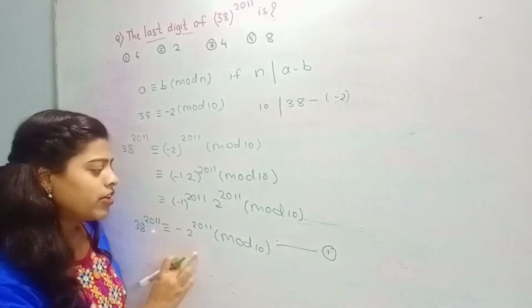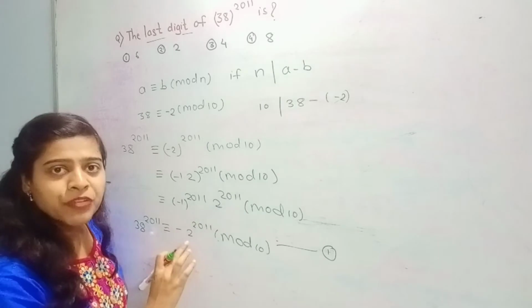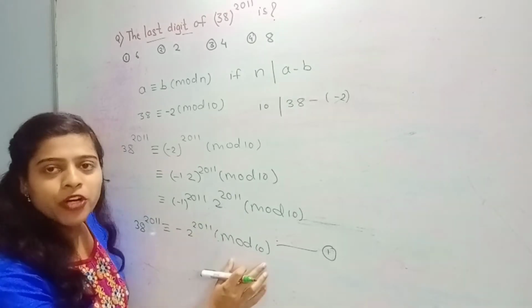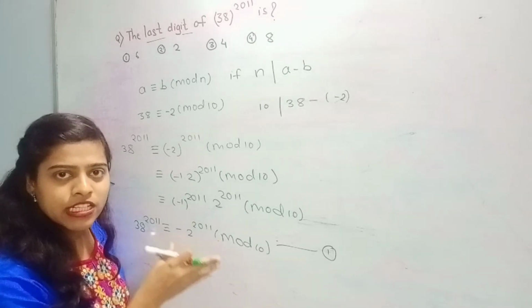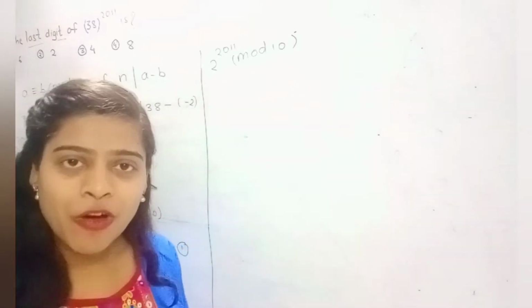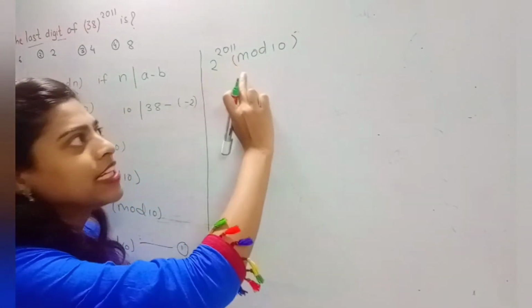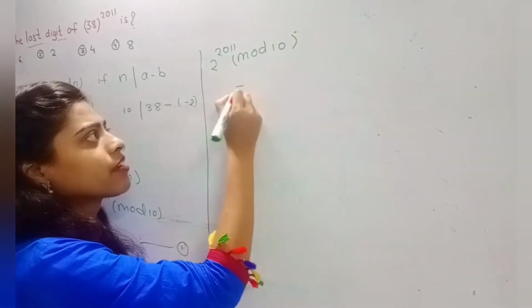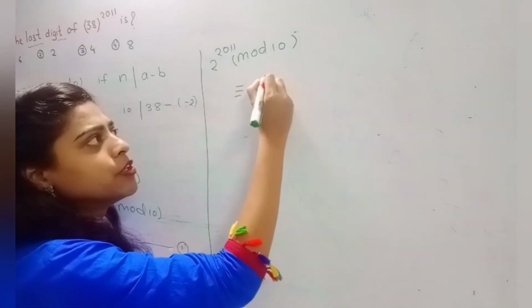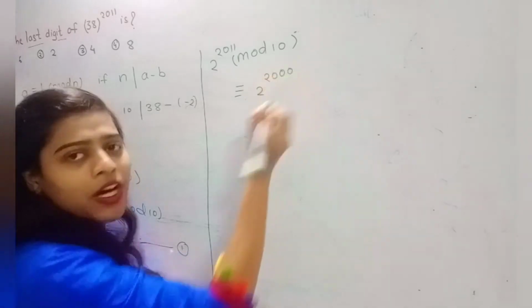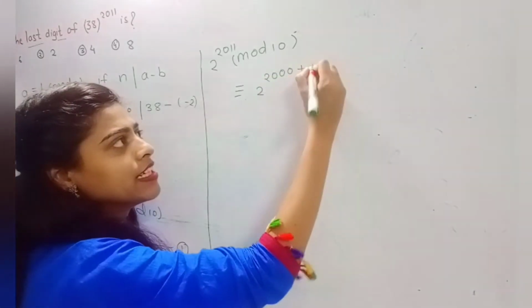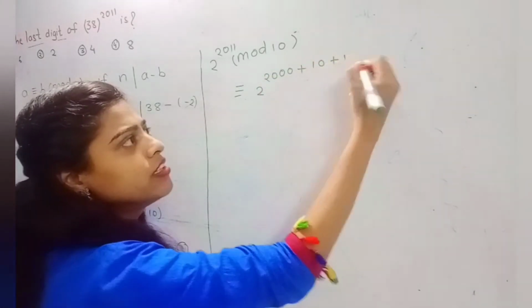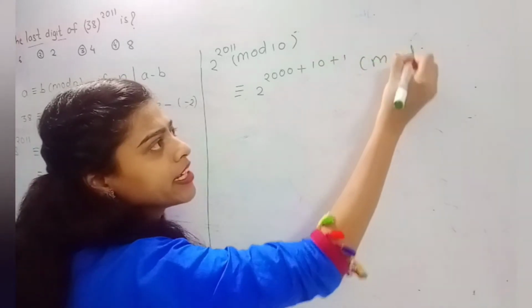Now, firstly we calculate this value, that is 2 raised to 2011 congruent to what modulo 10. We firstly find this value. So now we consider 2 raised to 2011 modulo 10. This can be written as 2 raised to 2000 plus 10 plus 1 modulo 10.